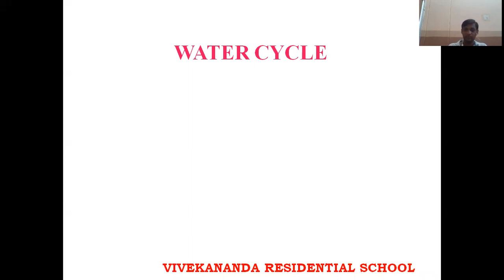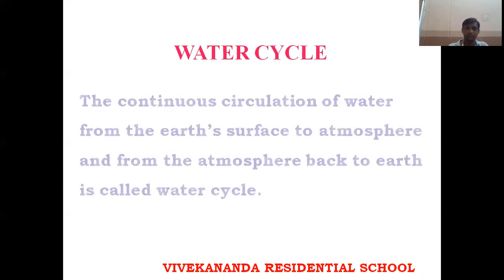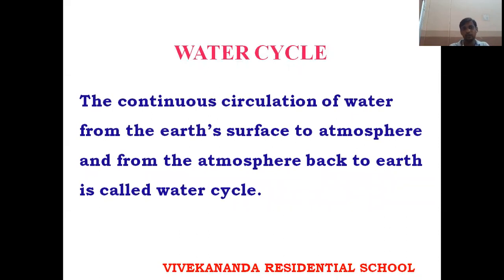The continuous circulation of water from the earth's surface to the atmosphere, and from the atmosphere back to the earth, is called the water cycle. So once again, the continuous circulation of water from the earth's surface to the atmosphere and from the atmosphere back to the earth is called the water cycle. That means the water present on the earth's surface changes to vapors by evaporation, and after moving a certain distance in the air, it cools down and forms clouds. Again it falls as rain. Then this total process is called the water cycle.